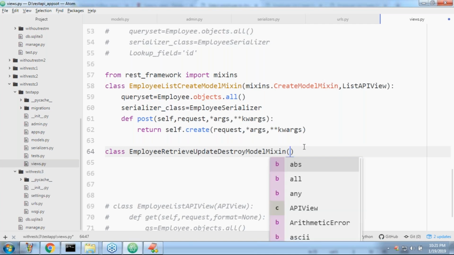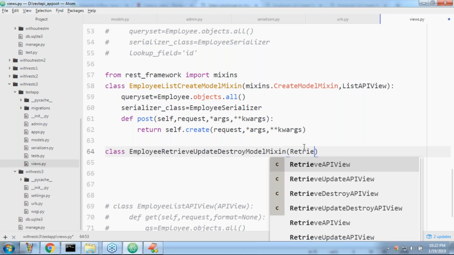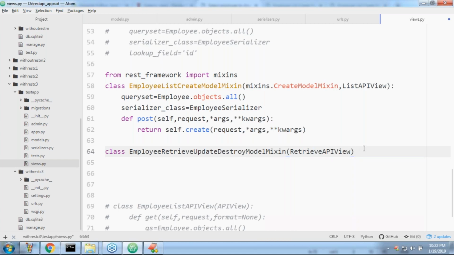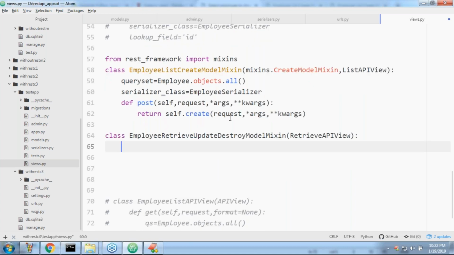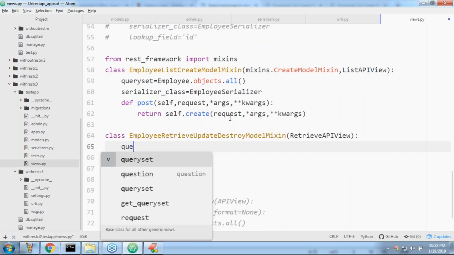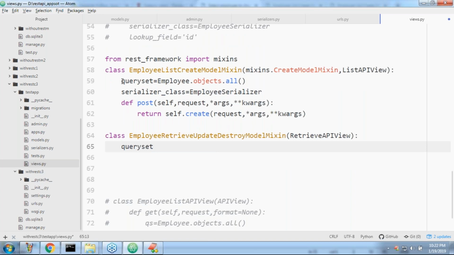So the first thing I'm trying to take is RetrieveAPIView. Observe a bit carefully, sir. RetrieveAPIView, like this I'm taking. If you are using RetrieveAPIView, two things are required. What is the first one? queryset is equal to, let me take this.